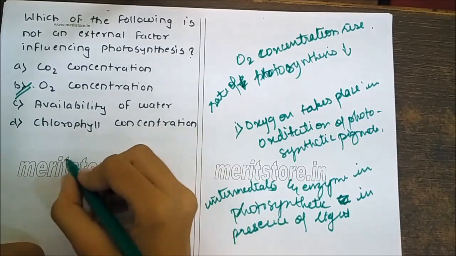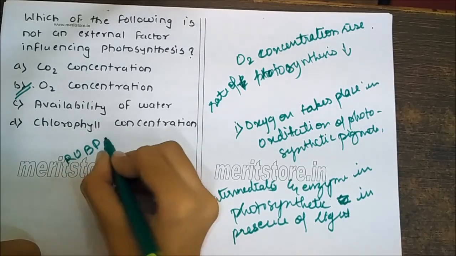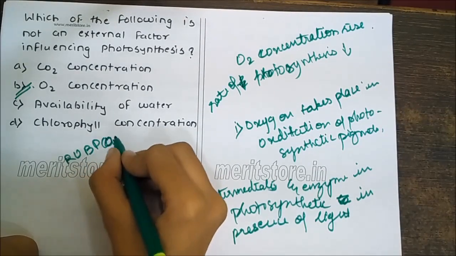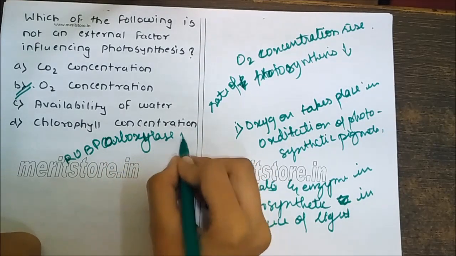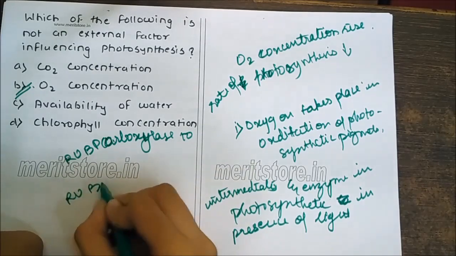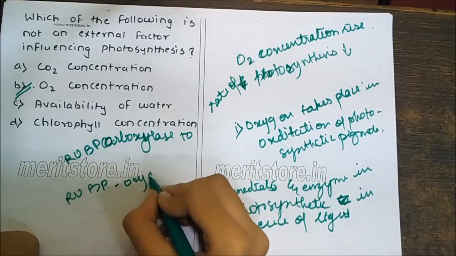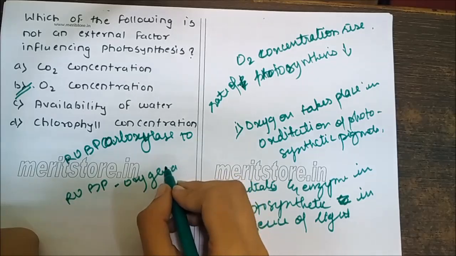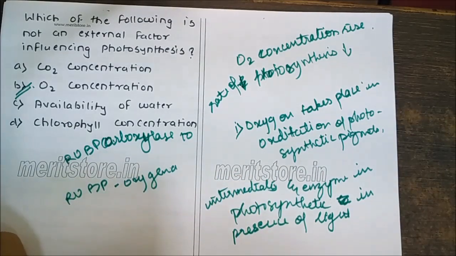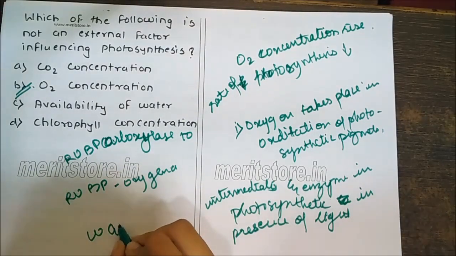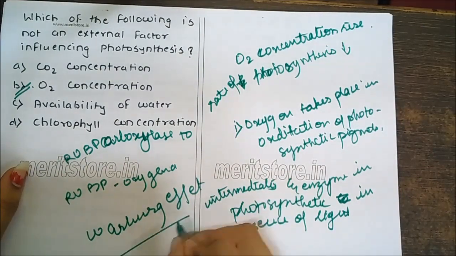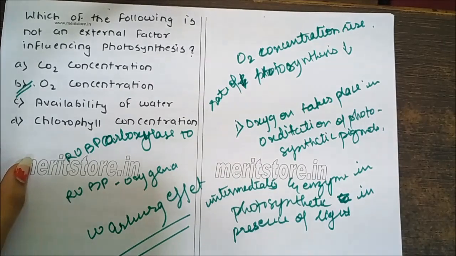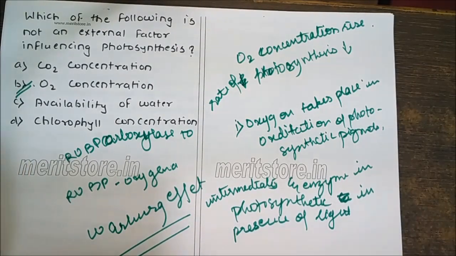It converts RuBP carboxylase to RuBP oxygenase. At a very high oxygen concentration, the rate of photosynthesis begins to decline in all plants. This phenomenon is referred to as the Warburg effect. So, the external factor influencing photosynthesis is O2 concentration.